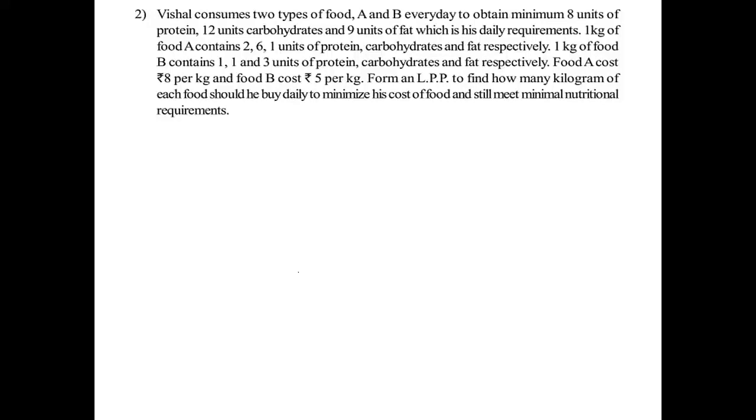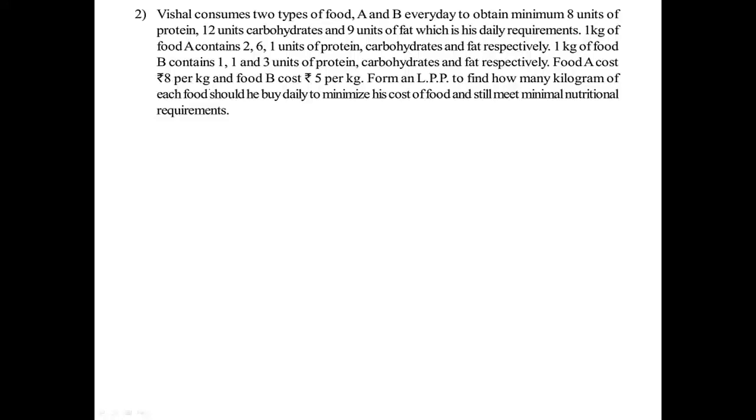Next question. Vishal consumes 2 types of food, A and B, every day to obtain minimum 8 units of protein, 12 units of carbohydrates and 9 units of fat, which is his daily requirements. 1 kg of food A contains 2, 6, 1 units of protein, carbohydrates and fat respectively. 1 kg of food B contains 1, 1 and 3 units of protein, carbohydrates and fat respectively.